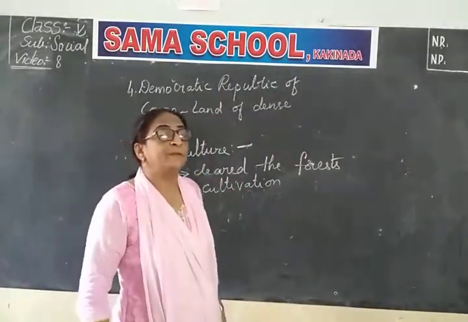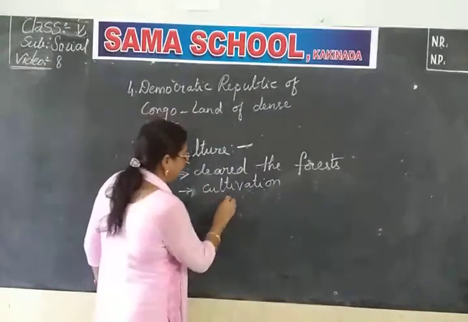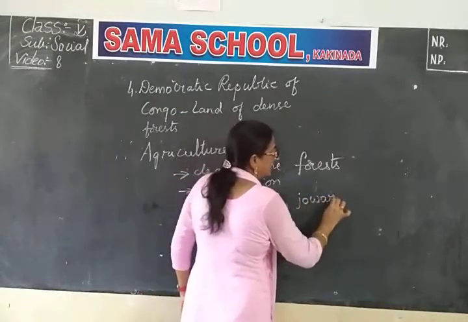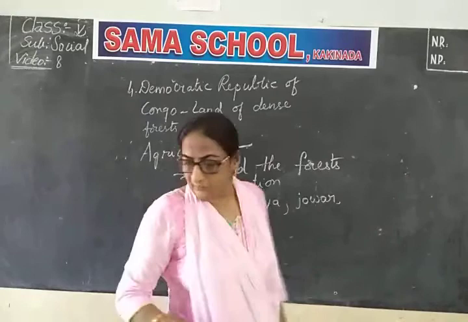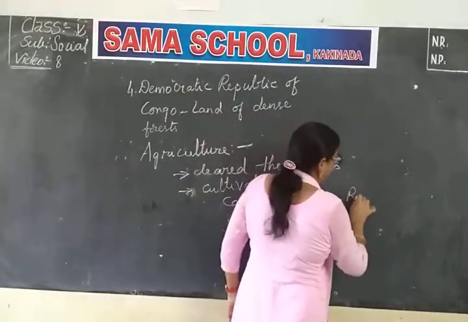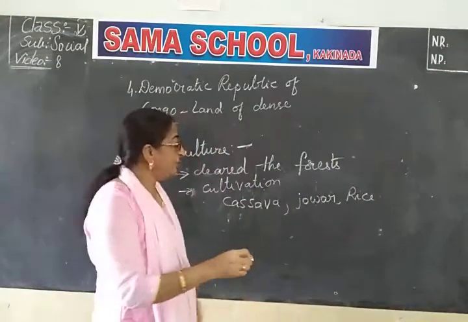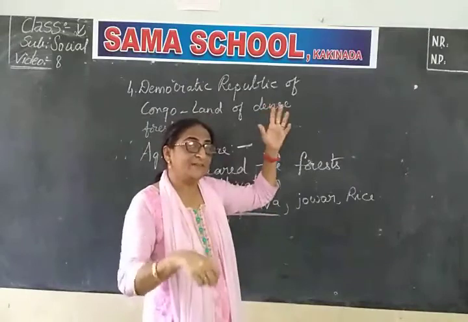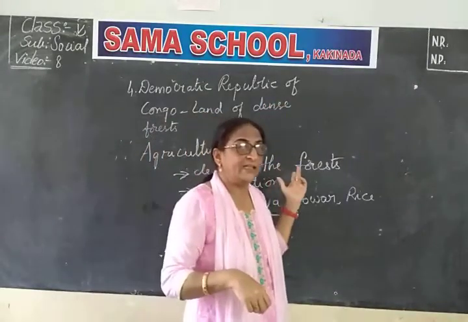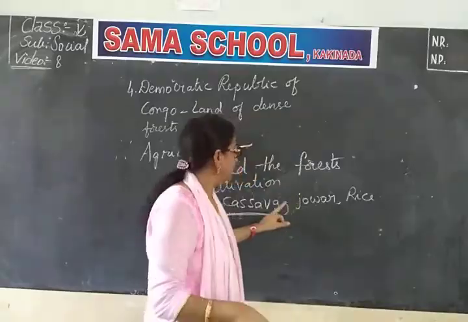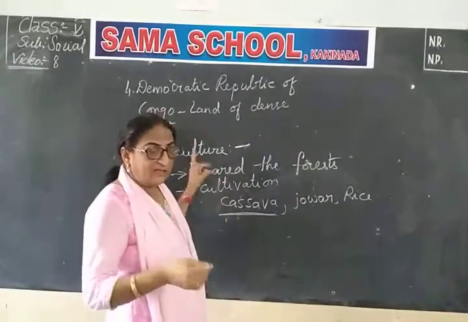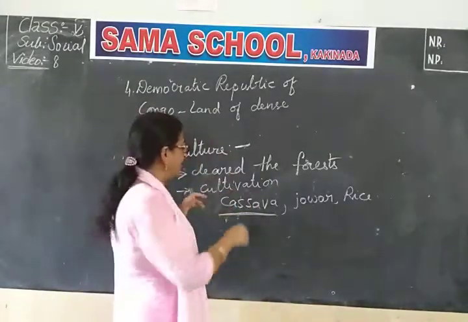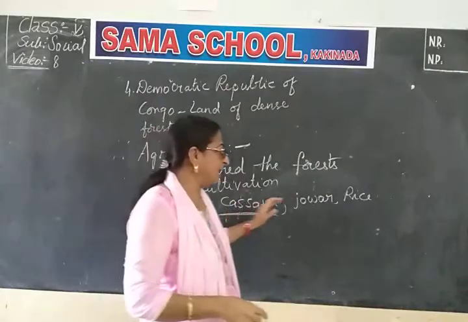So, doing cultivation, what were they doing? They were growing some types of crops like cassava, jowar and rice. Now, what do you mean by cassava? Cassava is the staple diet of the people. What is our staple diet? Our staple diet is rice. They cleared the forest and started cultivation, and the foods they were growing were cassava, jowar and rice.